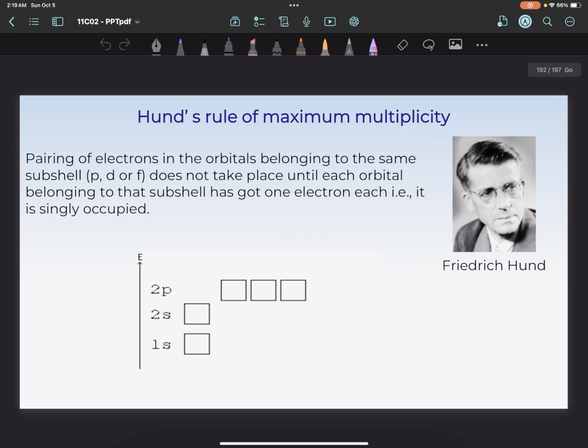Hund's rule of maximum multiplicity: the pairing of electrons in the orbitals belonging to the same subshell does not take place until each orbital is singly filled. For example, 1s will be 1, 2s will be 1 and 2, and 2p filling will be done from 1, 2 and 3, then it will come from 1, 1 and 1. There won't be filling like 1, 1, then 1, 1. No, first one in each, then we'll add the double.